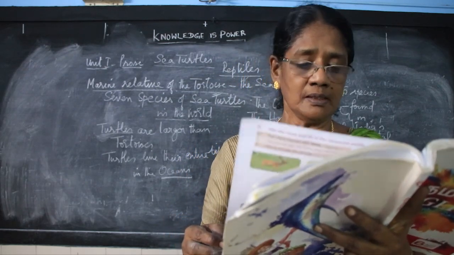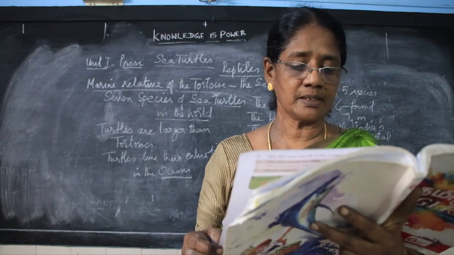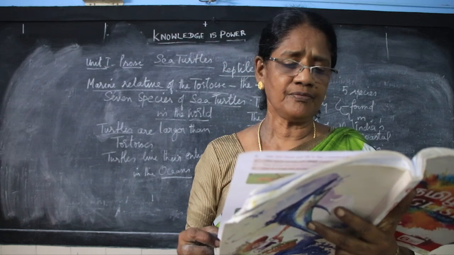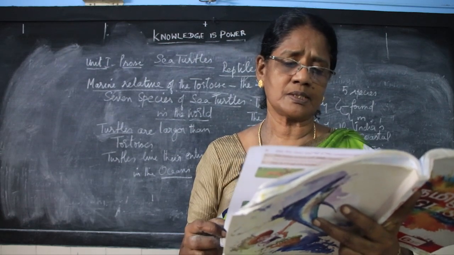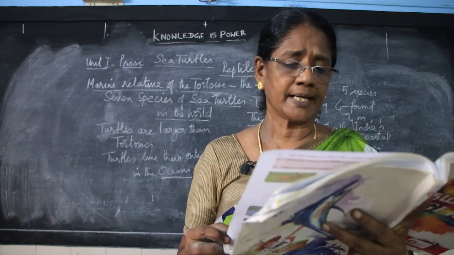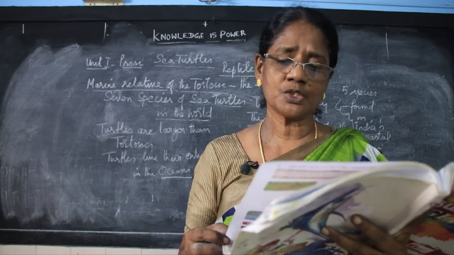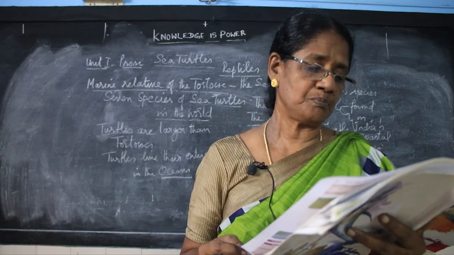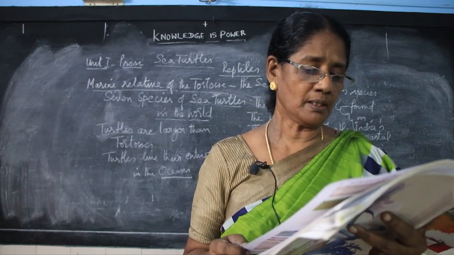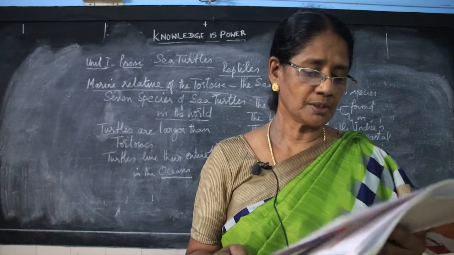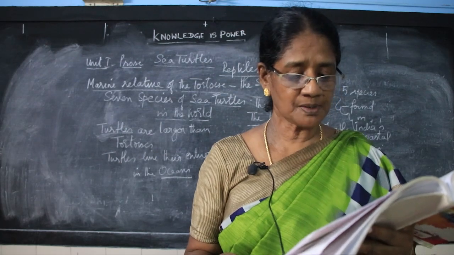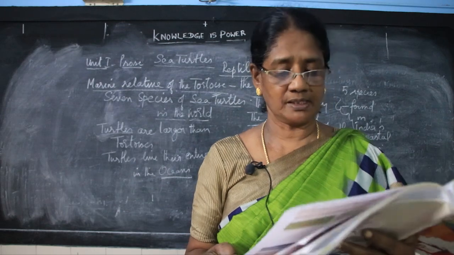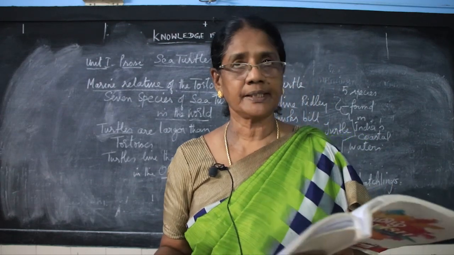Now, we see the words that are given here related to the text. Write them below. Find any 5 words related to the sea from the text, write them below. Then use the words to frame sentences of your own. Now, we see here beach, swimming, motorboat, crabs, sand, cavity. All these words are connected to our lesson.